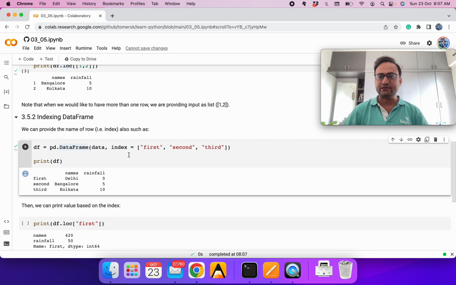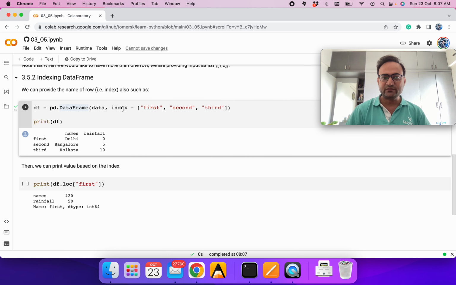Sometimes it can simply be a date or city name, whatever we have. We have the freedom to choose which variable we want to use as the index, not only the row number, second and third, which is very difficult to remember, or you can write a few more extra lines of code to do that. So here we are defining the index first, second, and third, and we can print.